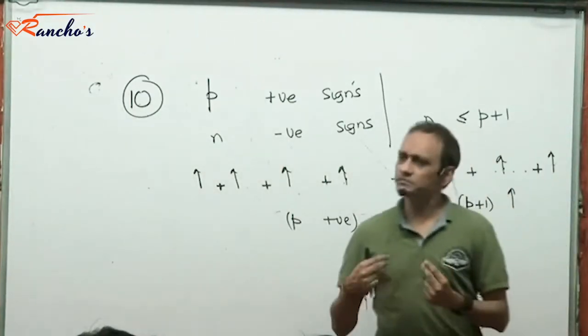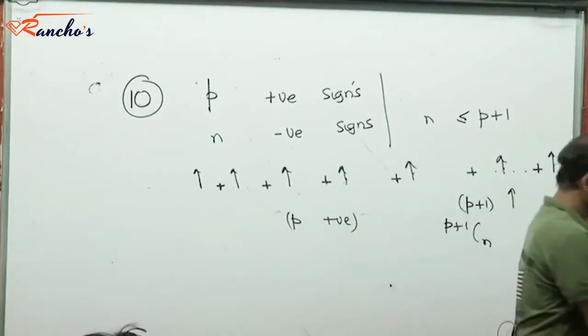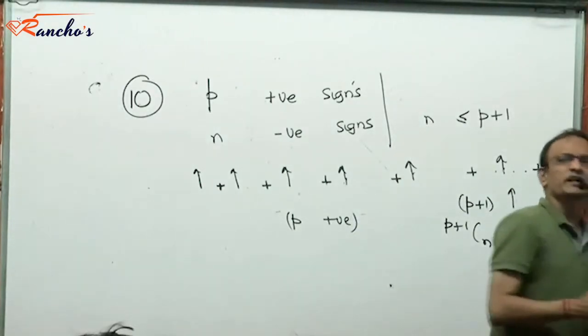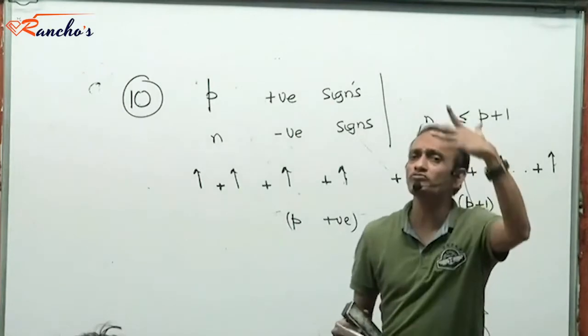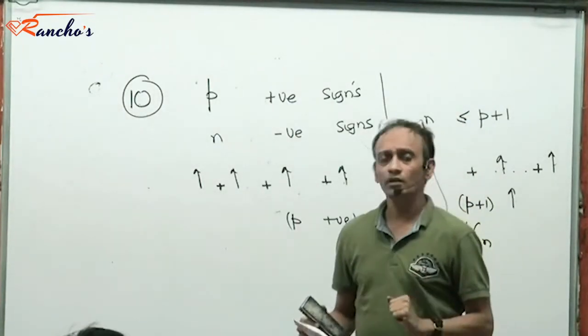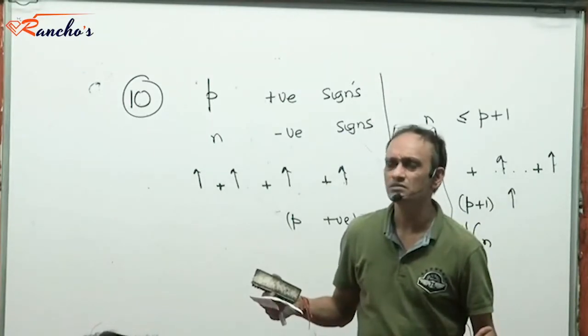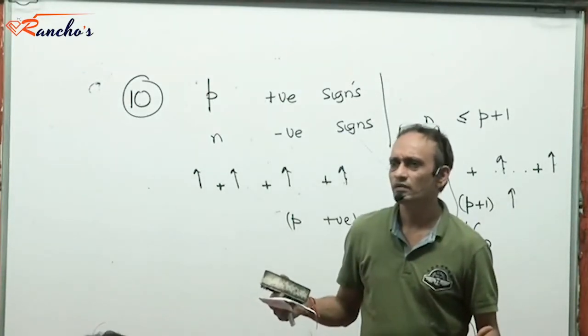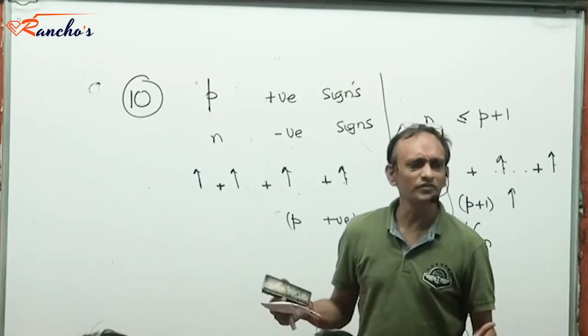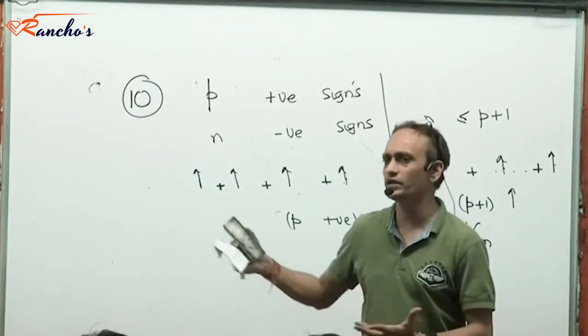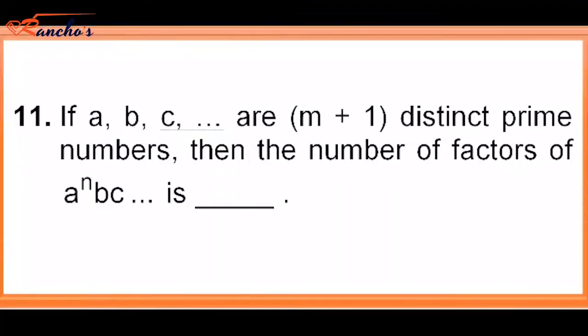Let's proceed then. Did I discuss the number of factors of a composite number? How many factors does a composite number have? Alpha 1 plus 1 into alpha 2 plus 1 into, right?